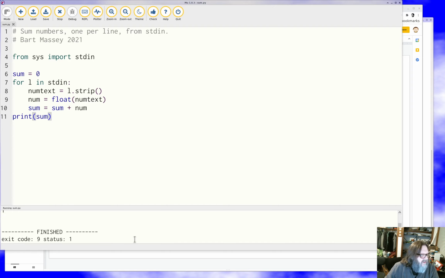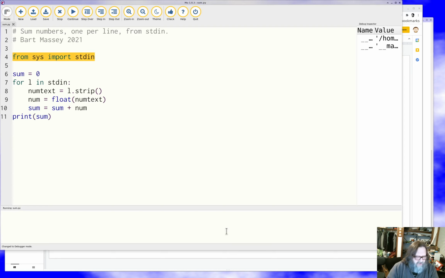So let's try it again, or at least try to figure out where its output went. That's interesting. Let's stop it. And let's run it under the debugger and see what happens. That's probably the easiest way. So step over the import, step over this. In fact, let's put a breakpoint right here. You can click over here and get a breakpoint going, and we'll continue to the breakpoint. And now we should be here.